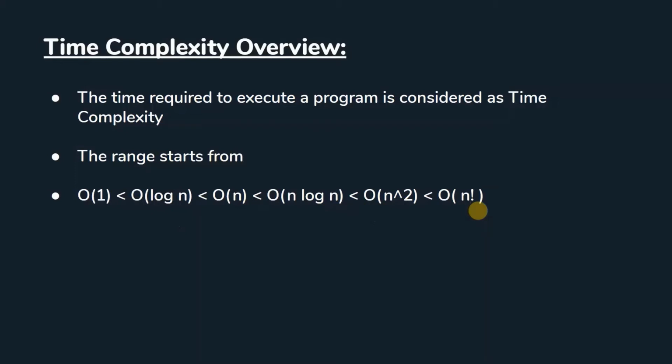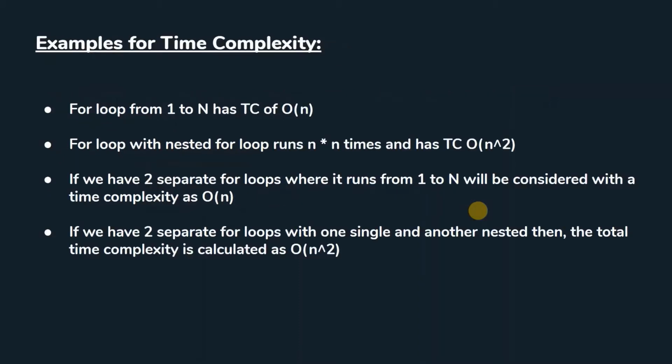If you want to learn more about time complexity, we have a series on time complexity already uploaded on our channel. Please do go through those videos and learn more about time complexity. And here we have a few examples. If we have a loop that starts from 1 and ends with n, the entire time complexity for the program depends on the value n. So the final time complexity is calculated as big O of n.